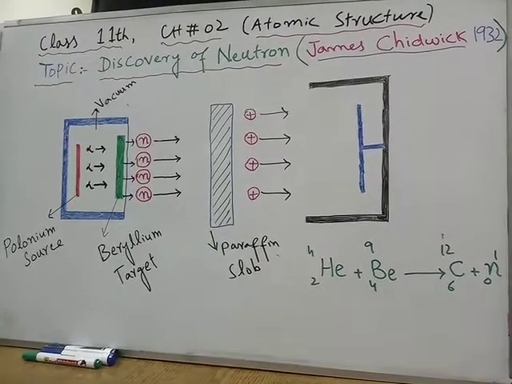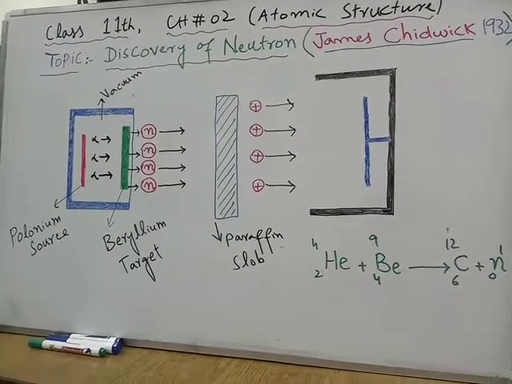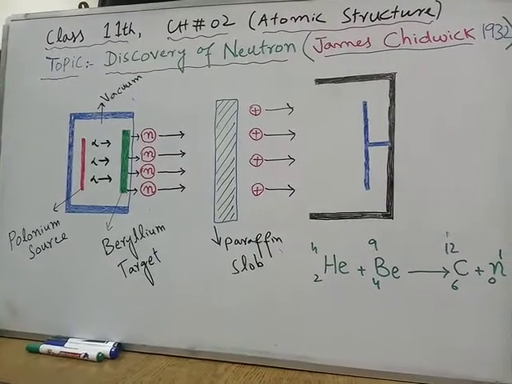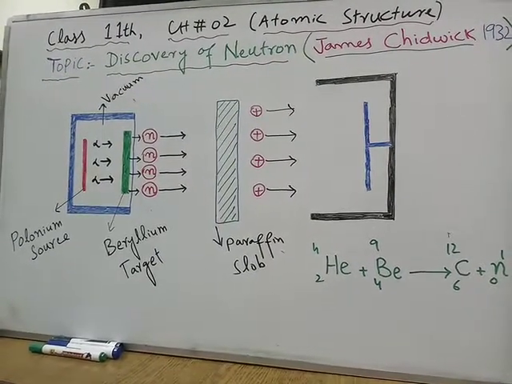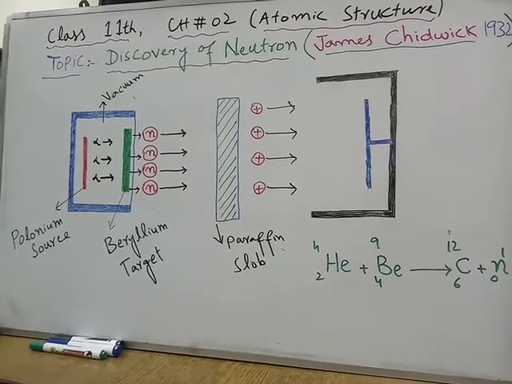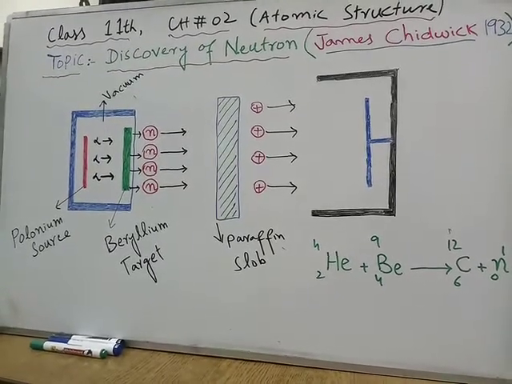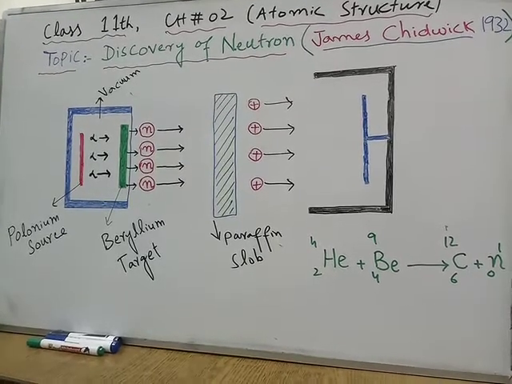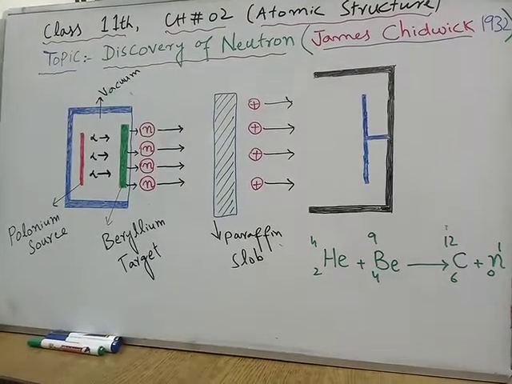Let me summarize: there were problems arising from calculating the masses of atoms on the basis of just electron and proton, which were the only particles discovered at that time.